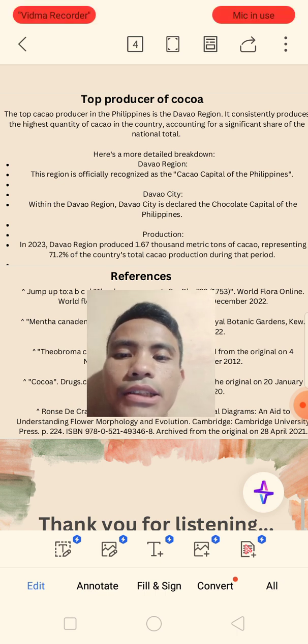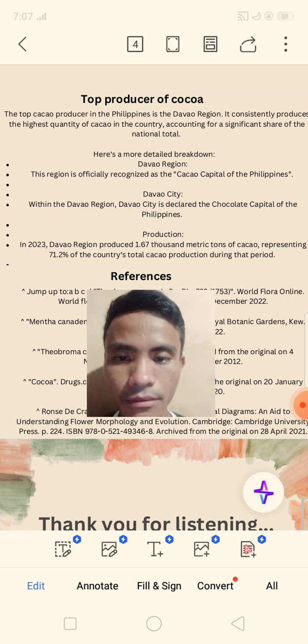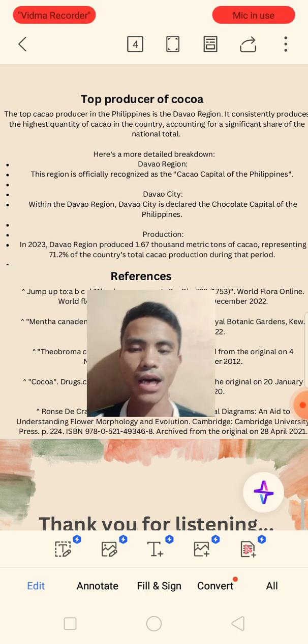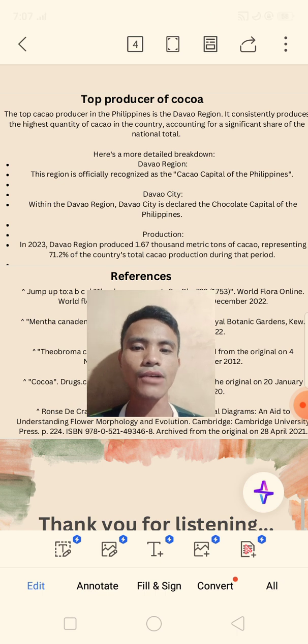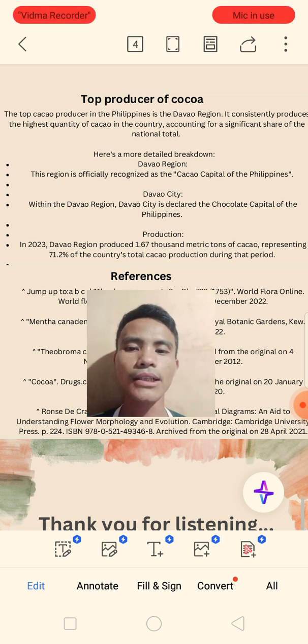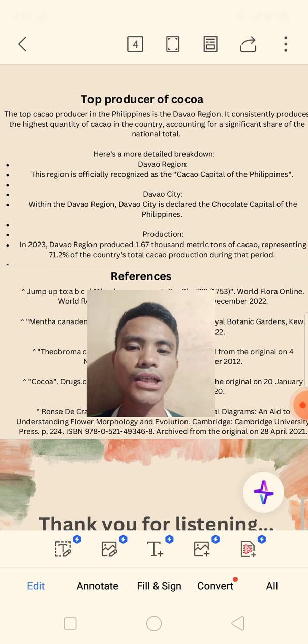Production in 2023: the Davao region produced 1.67 thousand metric tons of cacao, representing 71.2% of the country's total cacao production during that period.